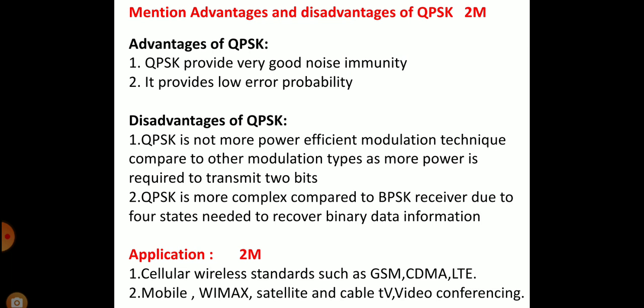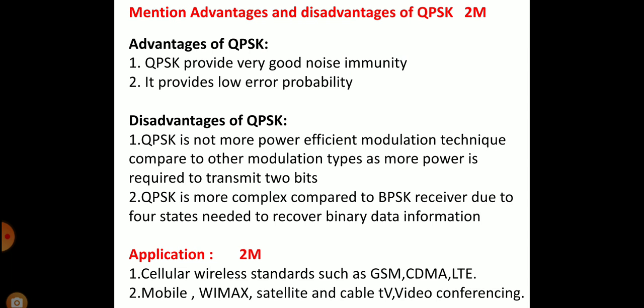Mention advantages and disadvantages of QPSK. Advantages: QPSK provides very good noise immunity. Second, it provides low error probability.